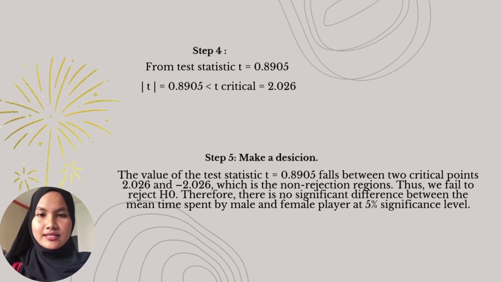The calculated test statistic is t equals 0.8905. Since 0.8905 falls within the non-rejection region, between negative 2.026 and 2.026, we fail to reject the null hypothesis. Step 5. Make a decision. The result shows that the test statistic does not exceed the critical value. Therefore, we fail to reject H null. Conclusion. At the 5% significance level, we conclude that there is no statistically significant difference in the average time spent playing online games between male and female.